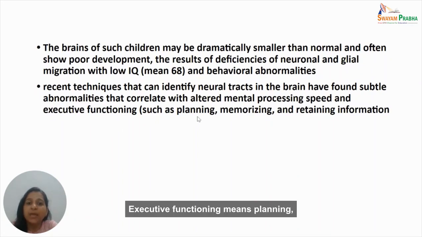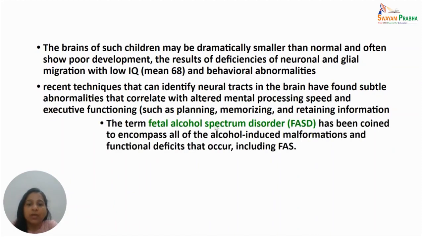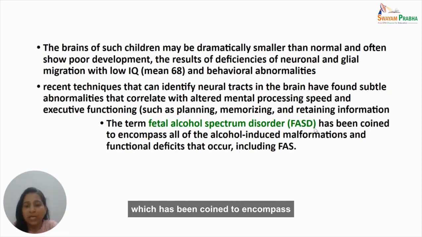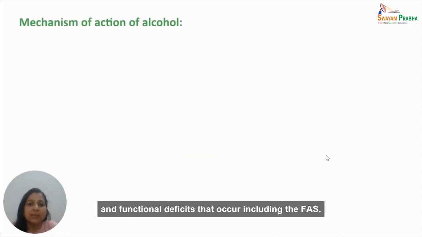Executive functioning means planning, memorizing, and retaining information. There is another term, fetal alcohol spectrum disorder, FASD, which has been coined to encompass all the alcohol-induced malformations and functional defects that occur, including FAS.